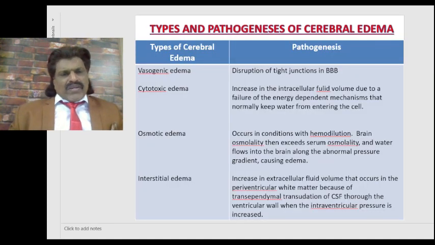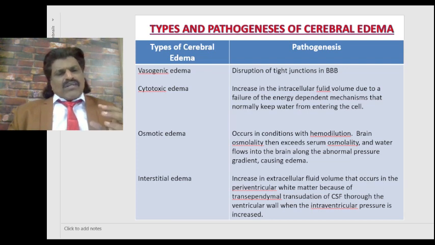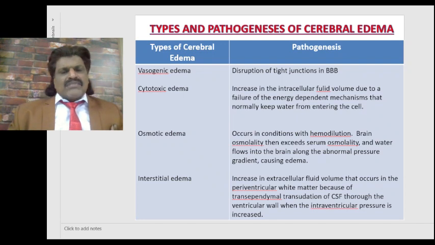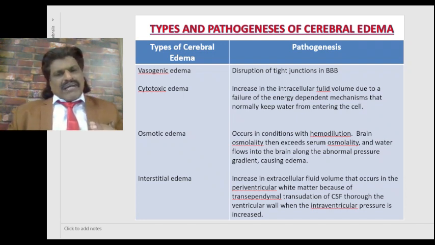So, summarizing the various types of cerebral edema, because it's very important, especially when we treat critical patients in the intensive care unit: we have vasogenic edema, which is because of the disruption of the tight junctions in the blood-brain barrier. Cytotoxic edema we basically see in hypoxic and ischemic conditions of the brain, where there's an increase in the intracellular fluid volume due to a failure of the energy dependent mechanisms that normally keep water from entering the cell.